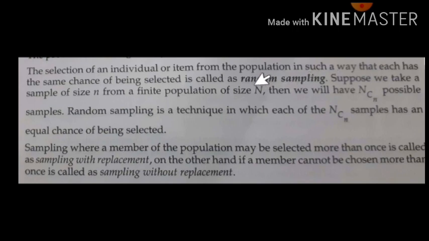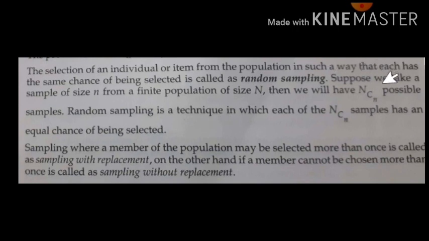Suppose we take a sample size as n and the size of the population as capital N, then there will be NCn possible samples. C stands for combination. So random sampling is a technique in which each of the NCn samples has an equal chance of being selected.